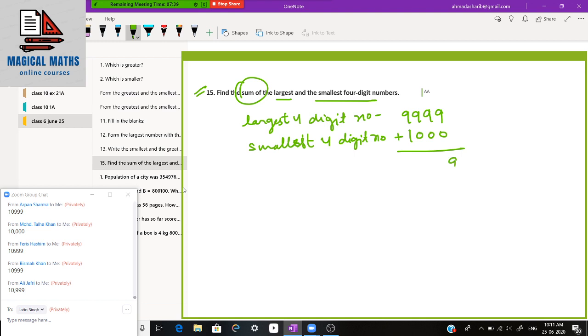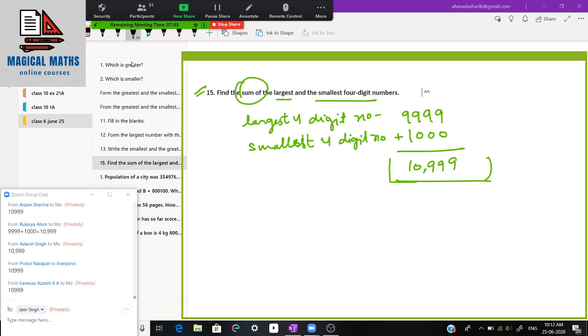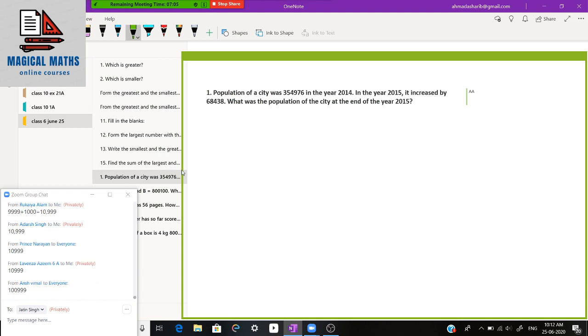So your answer is 10,999. This is your answer. Is it clear? Very good. Arpan, Ali, Bisma, Paris, Talha. Talha, beta, 10,000 is not the right answer. 10,999, this is the answer. Clear? Next question. Now read this question and tell me the answer.